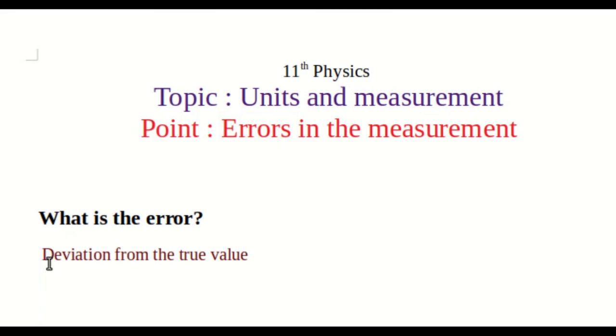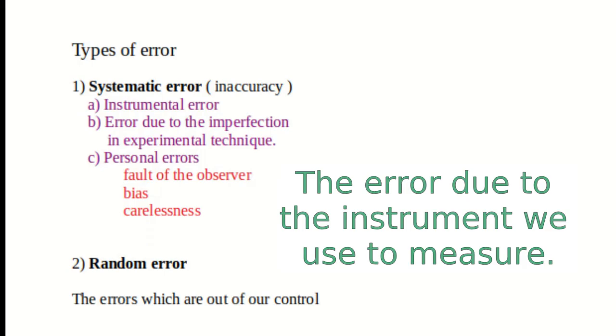The error is the deviation from the true value. Suppose the distance of some quantity is 1.5 centimeter, but I measure it 1.4 centimeter. So that is deviation or the change from the true value. True value is 1.5 and the measured value is 1.4 centimeter. So the change or the difference is called the error. Now we will see what are the types of error.